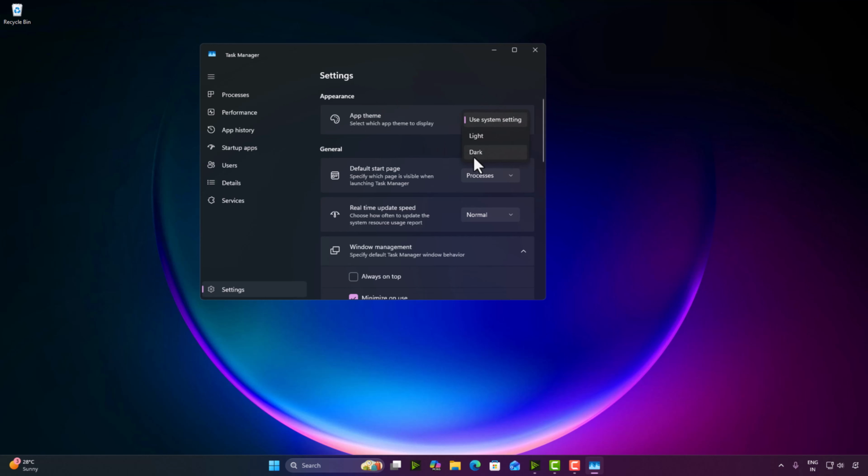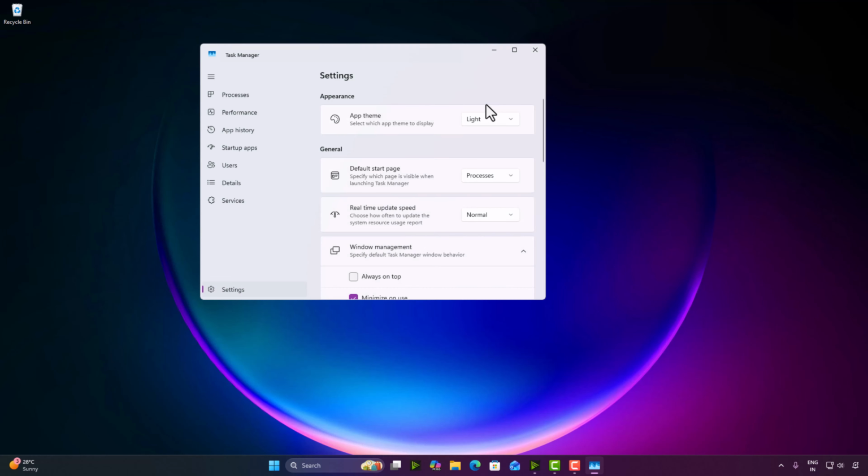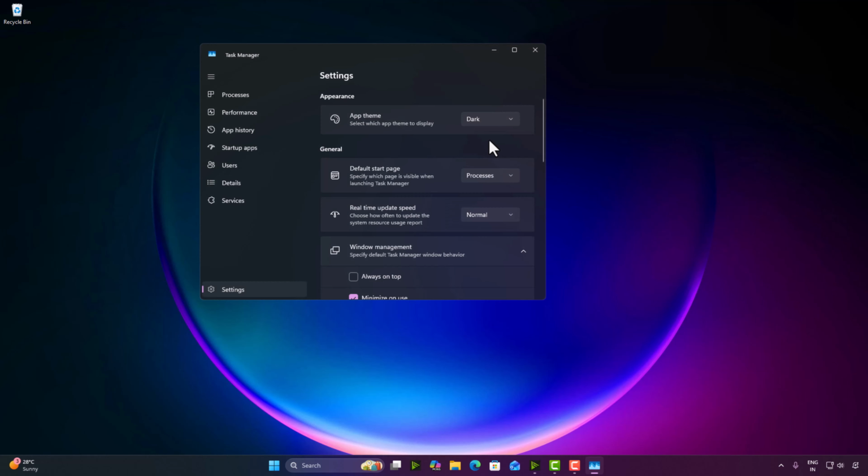You simply select dark. So this is the light version. When you click dark here, it will automatically change. Use system settings was already done in the registry, so if you change the registry, then it will automatically be in dark mode. So here we select dark mode and this is done.